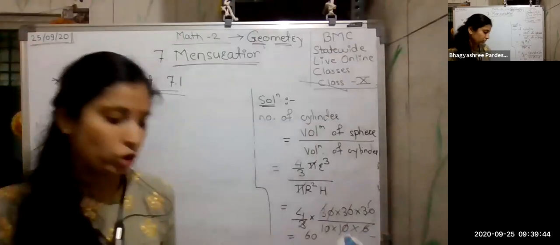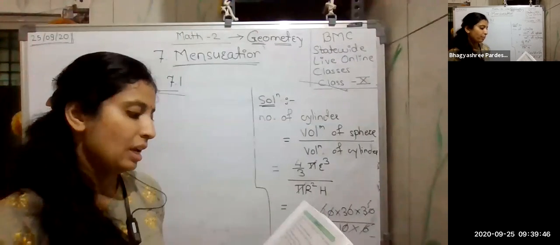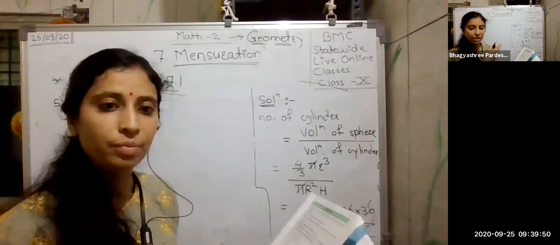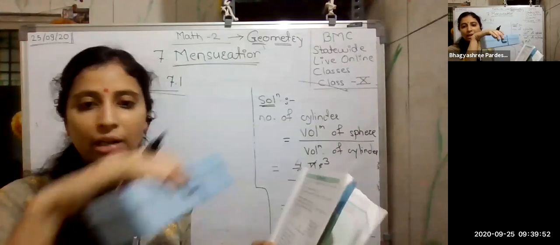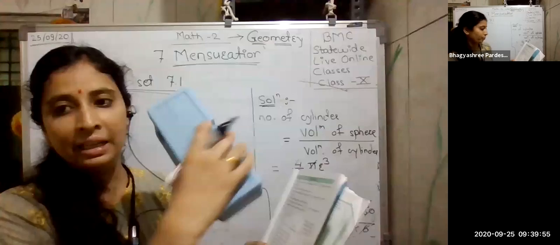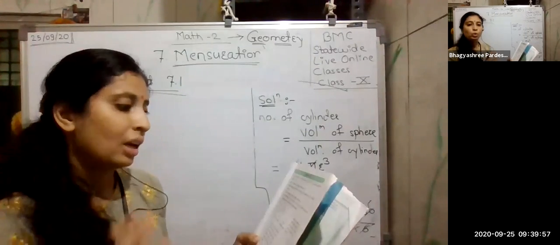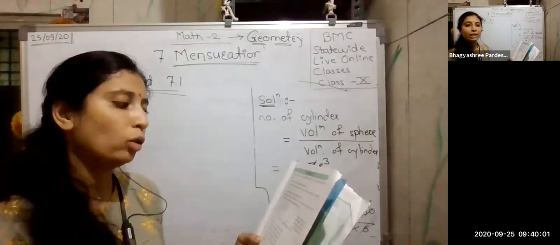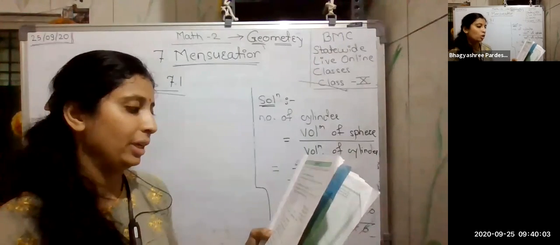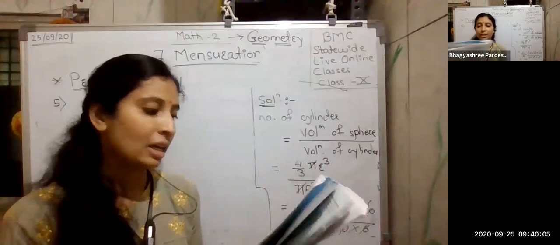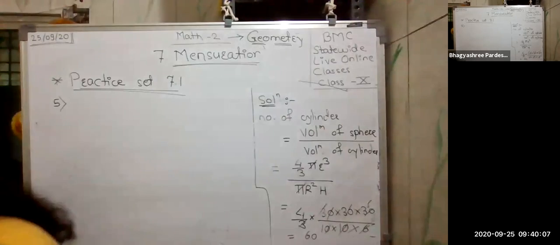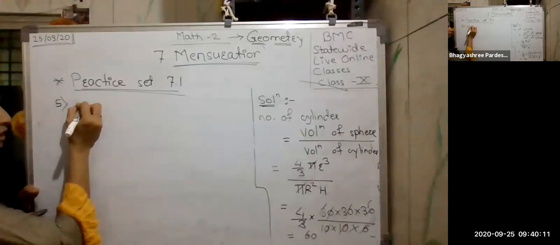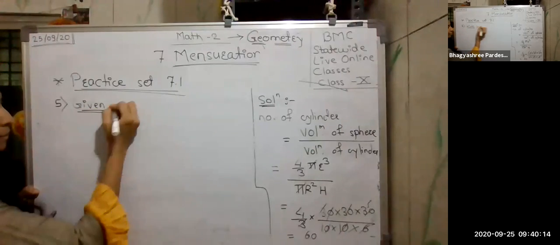Okay, so I am reading this question. The dimensions of a cuboid are given to you. Dimension means its measurement: the length, breadth and height of this cuboid are given. Next, that cuboid is melted, and a cone of height 24 centimeter is made. So we have to find the radius of the base. Let's start with the given so that you can understand.